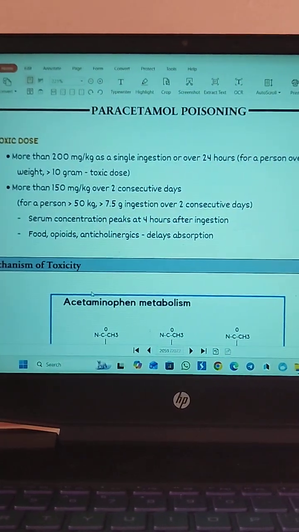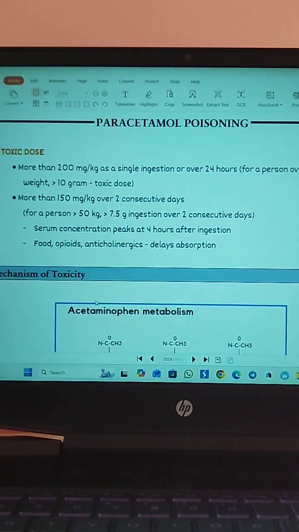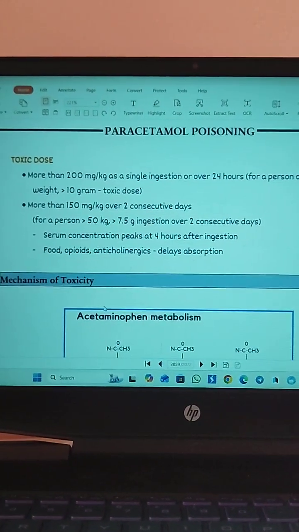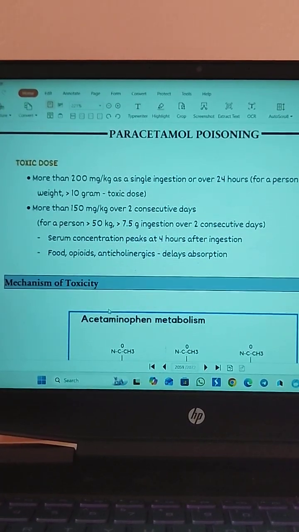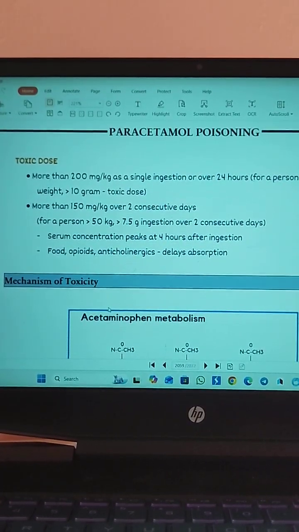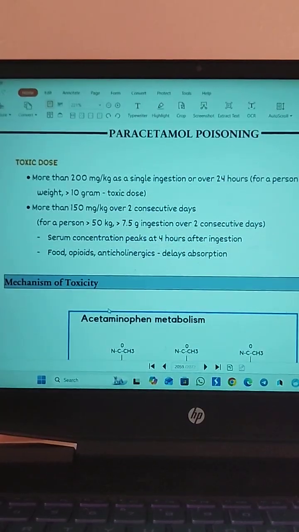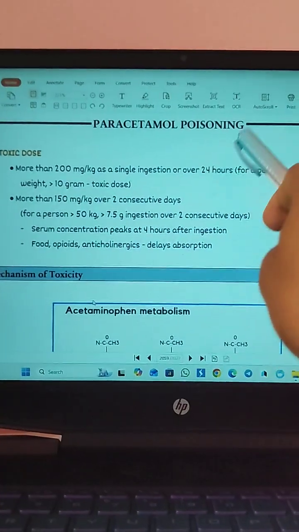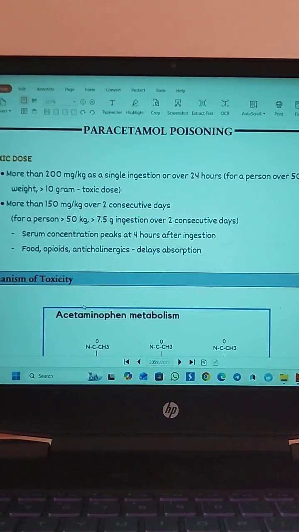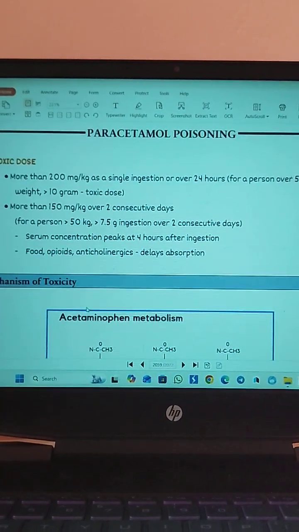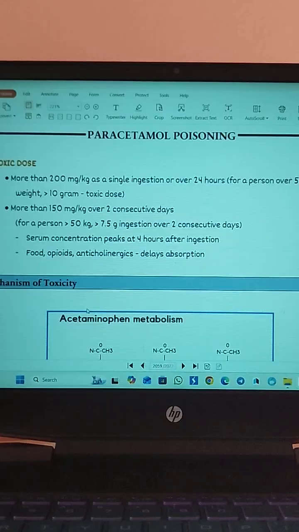So next my class is about paracetamol poisoning. For paracetamol to be poisonous, it should be taken as a toxic dose. When it becomes toxic, that is if we take more than 200 milligram per kilogram as a single ingestion or over 24 hours. That is, if a person over 50 kilogram weight is taking greater than 10 gram, then we call it a toxic dose.